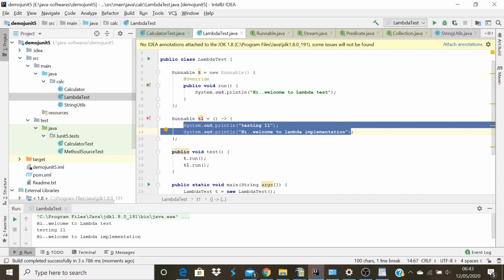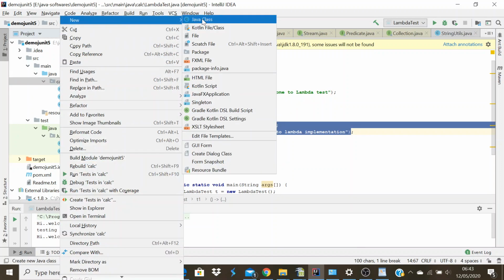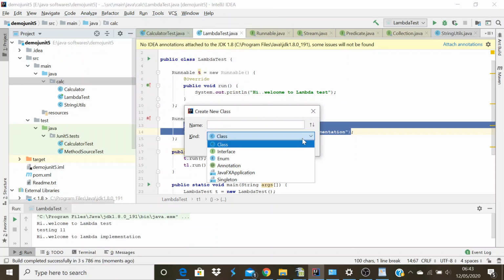So now we understood that lambda expressions can only be implemented on the functional interface, and a functional interface is nothing but an interface that will have only one abstract method. Let me create our own functional interface and write a lambda expression on it. This will help us understand more about this functional interface and lambda usage.